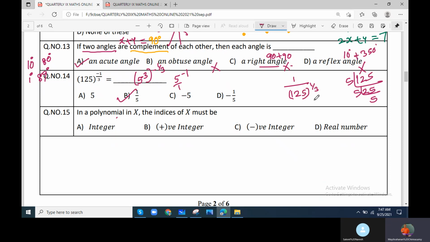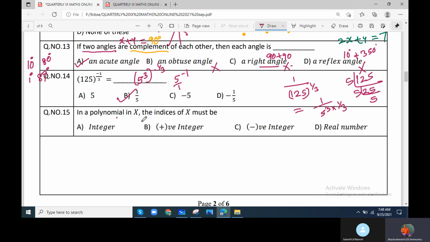Then you can replace this with 125, which is nothing but 5 cube. 5 into 5 into 5 is 125, into this power 1 by 3. 3 gets cancelled. Numerator 3 into 1 is 3 by 3. 3 gets cancelled. 5 power 1. So 1 by 5 is the correct answer.